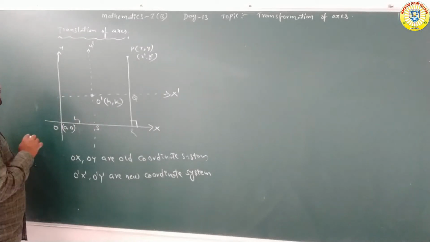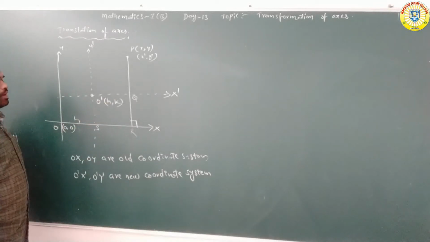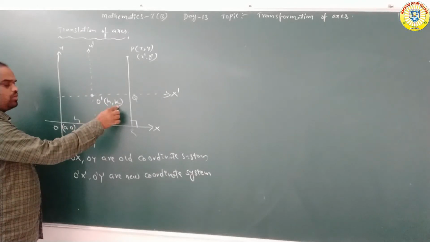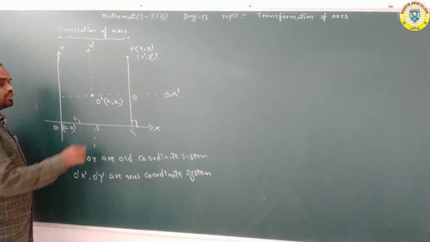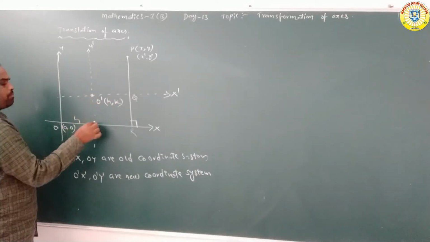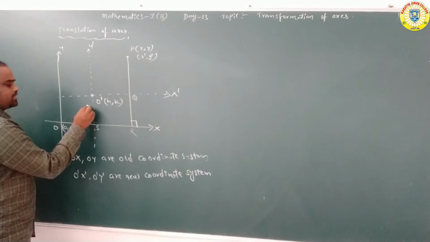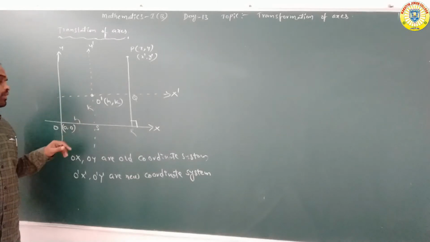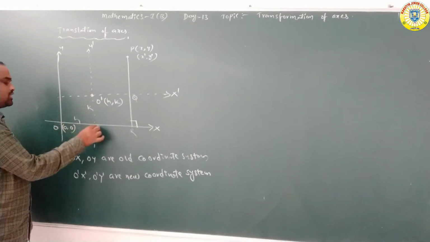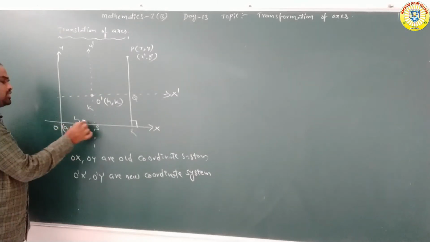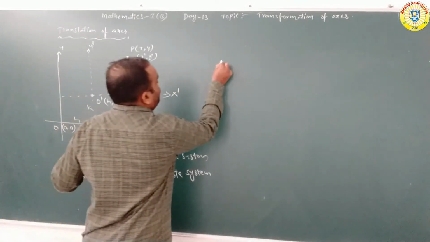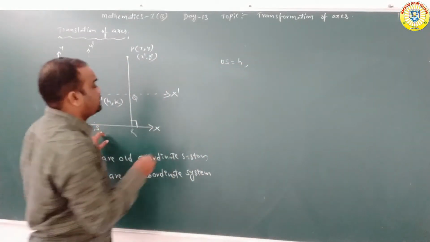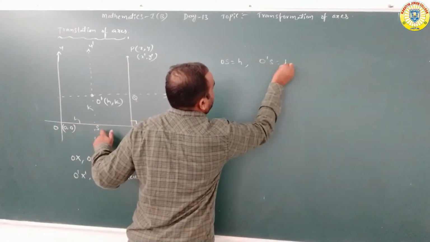Next, k is nothing but the perpendicular distance from the point O' to the X-axis. That is nothing but k. So this is nothing but (h, k). Here O' is (h, k). OS is equal to h, and next O'S is equal to k.